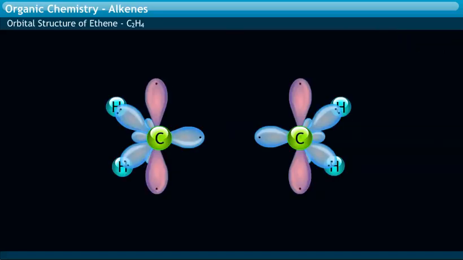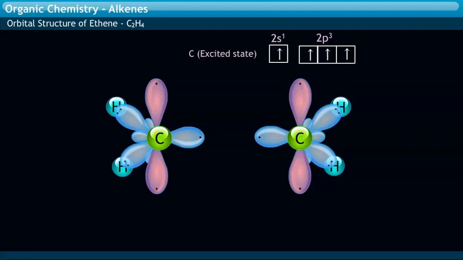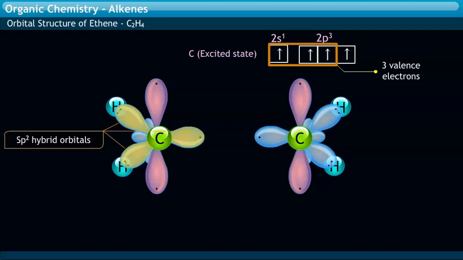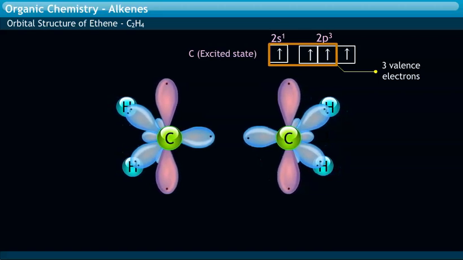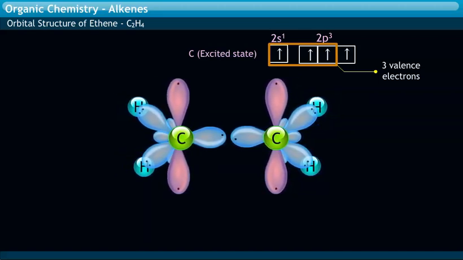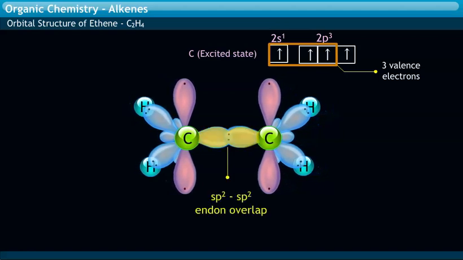Let us visualize the orbital structure of ethene. The carbon atom of ethene has 4 valence electrons in the excited state. The 3 valence electrons of carbon in ethene are present in 3 sp2 hybrid orbitals formed, out of which 1 sp2 hybrid orbital of 1 carbon atom is involved in end-on sp2-sp2 overlap with the adjacent sp2 hybrid orbital of the neighboring carbon atom and thereby forms a sigma bond.